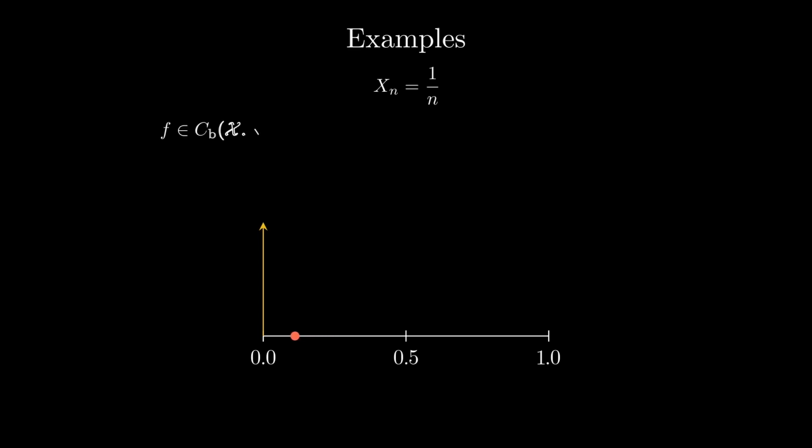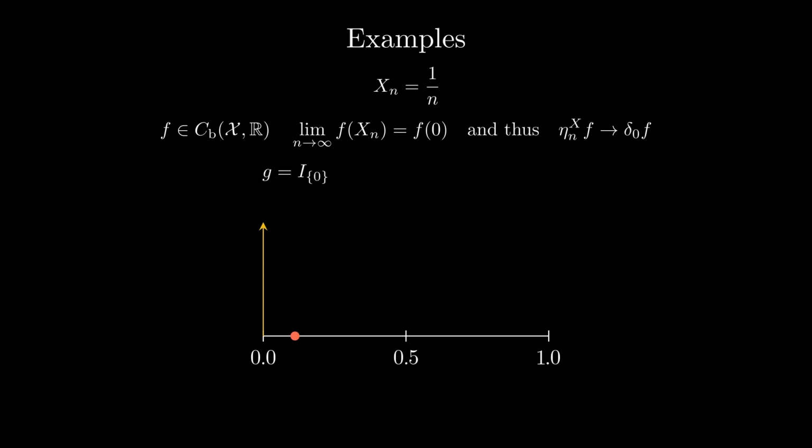Let's now look at two examples that illustrate the generality of the notion and its relevance for dynamical systems. Consider the deterministic process of the inverse integers, taking values in the interval [0, 1]. Clearly, this process converges to 0. It follows that it is also EWC to the Dirac centered in 0. Indeed, if f is a continuous and bounded function, then f(x_n) converges to f(0) by continuity. This, in turn, guarantees that the Cesàro average of f(x_n) also converges to f(0), which is the definition of EWC.